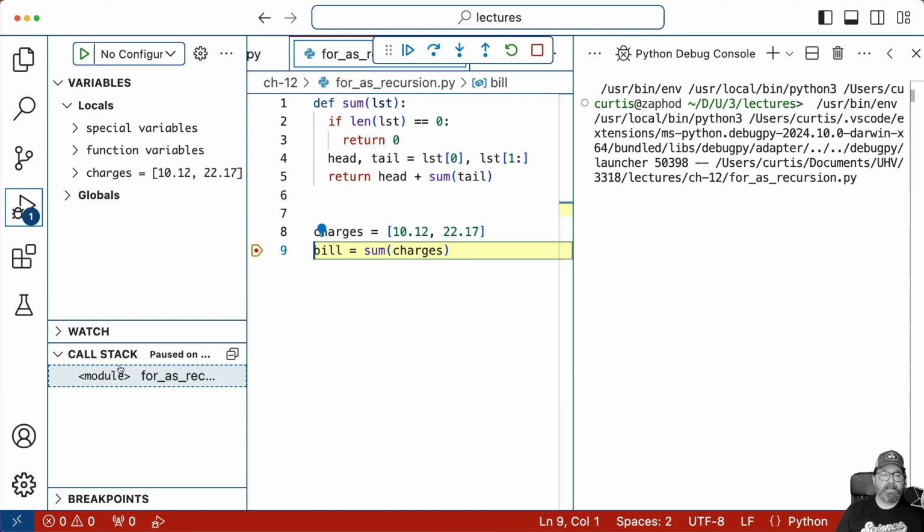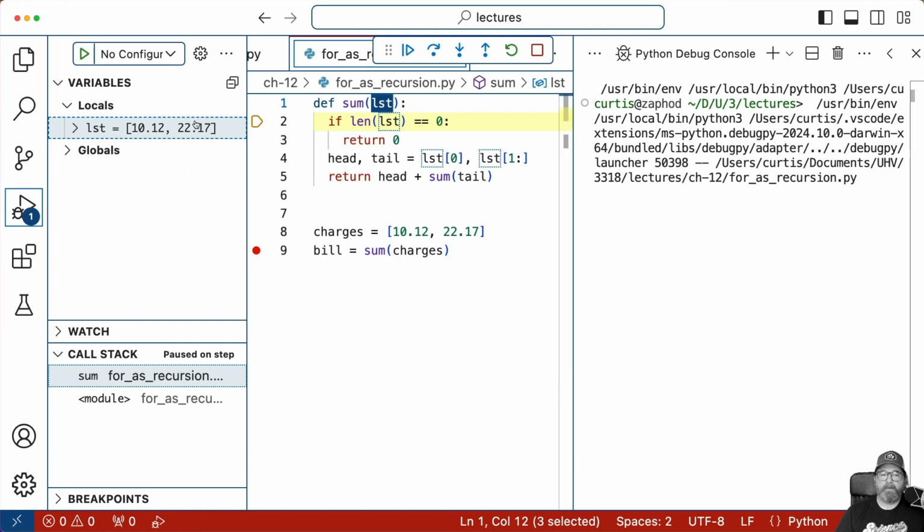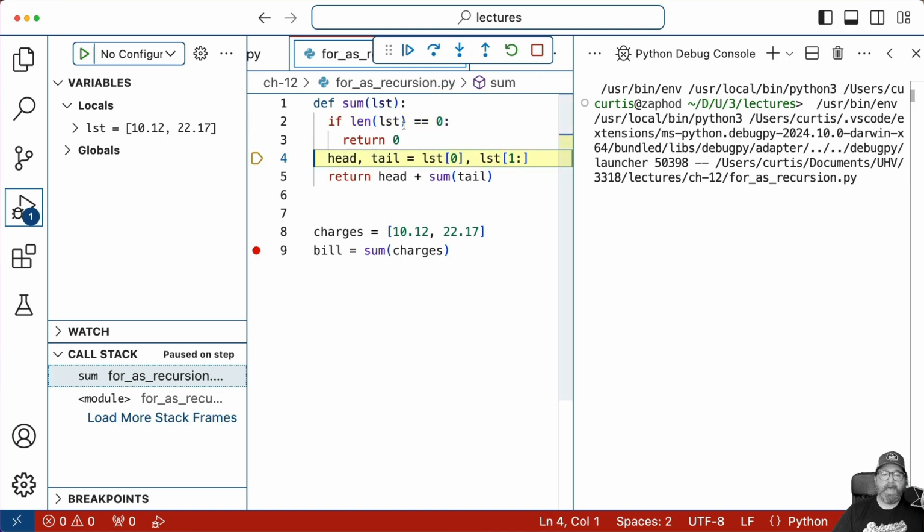So you need to pay attention to our call stack to see what's going on and the variables that we've got going. I'm going to step into this sum by clicking this step into, and now I'm inside sum. Here I am in the first layer of sum, the first entry in the call stack. The variable that it's got right now is the parameter, that list that's coming in, 10.12 and 22.17. Is the length of the list equal to 0? The answer is no. So I'll step over that.